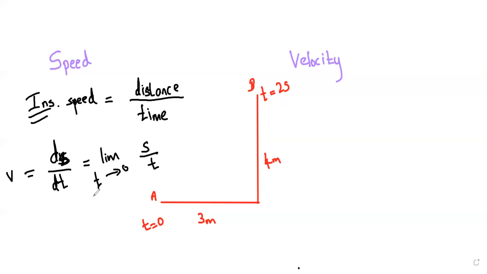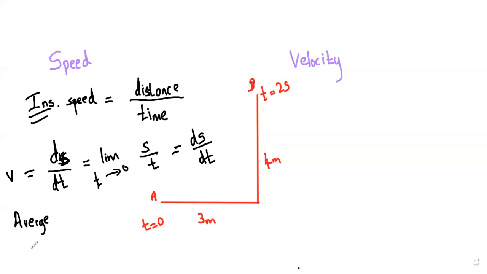It's going to be very small. So in that case, we are taking this limit, which in mathematical terms we can write as ds by dt. So this is known as instantaneous speed, where t is very small. As a definition, you can remember it like this: when you are considering the velocity or speed of a particle within a very small time period, or at that point of time, we call it instantaneous speed. So what's the definition of average speed?